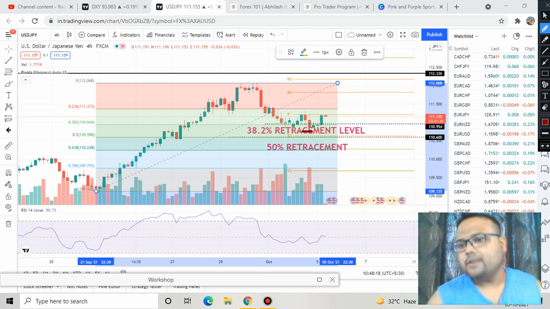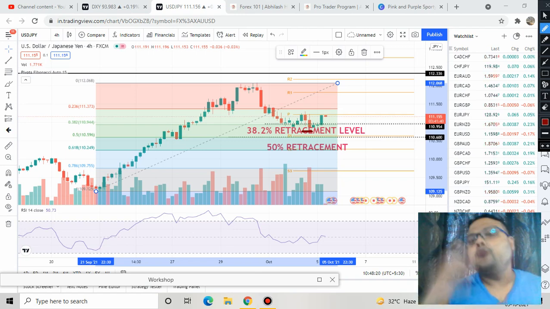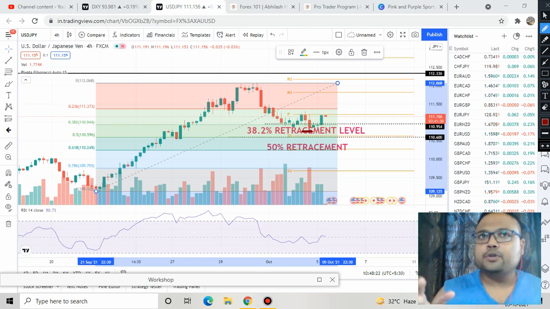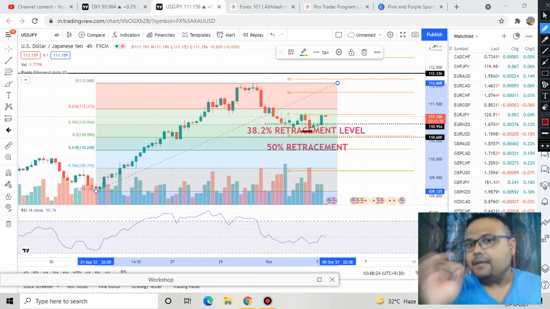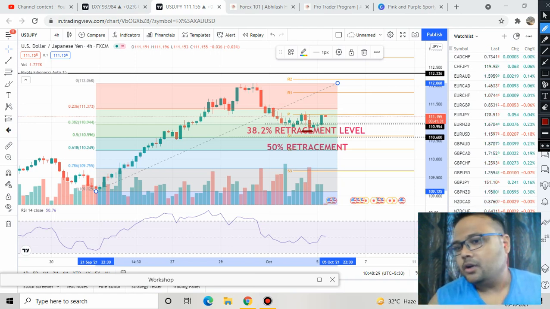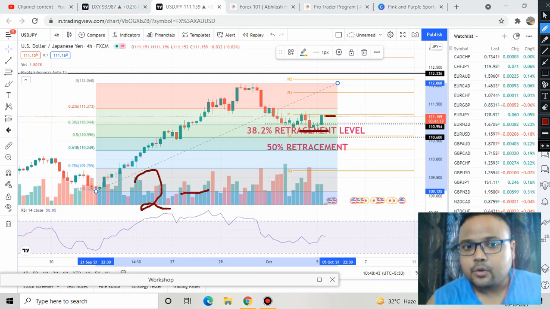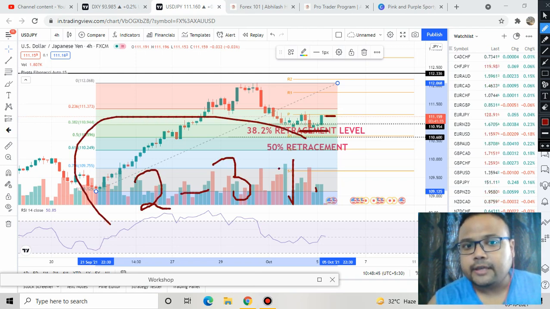That's my request. On the other hand, if you are looking for a fresh opportunity or fresh position, and you want to enter in the middle right now, then you can enter, because the market has not gone up much. The market is standing at the 111.15 level. So if you want to enter here, yes, you can enter here. Again, make sure that your stop loss is below this level and you are not risking more than 2 to 3% of your trading capital.